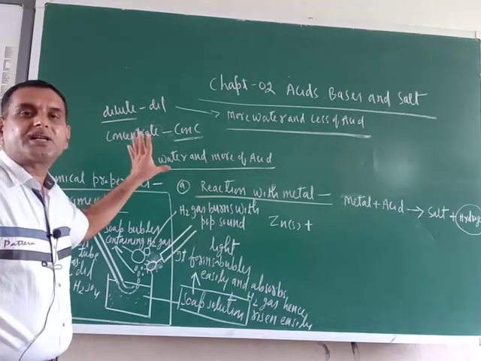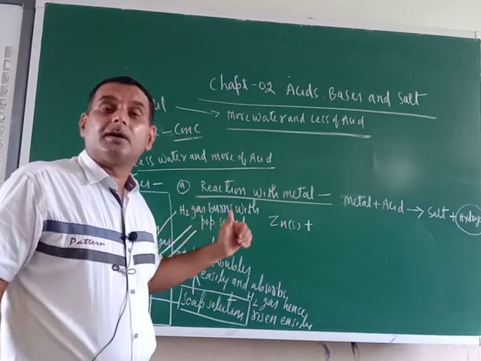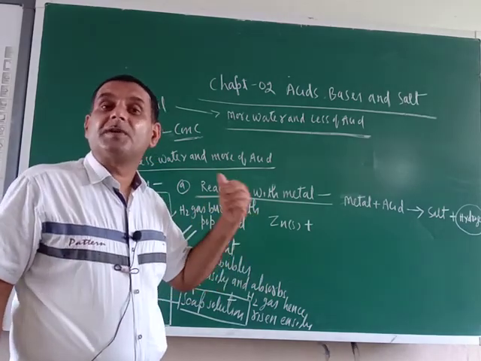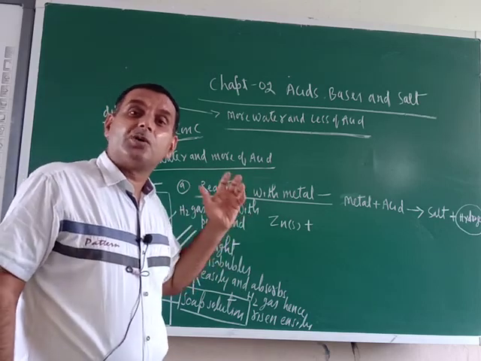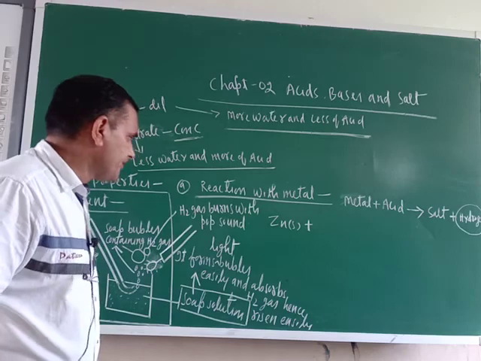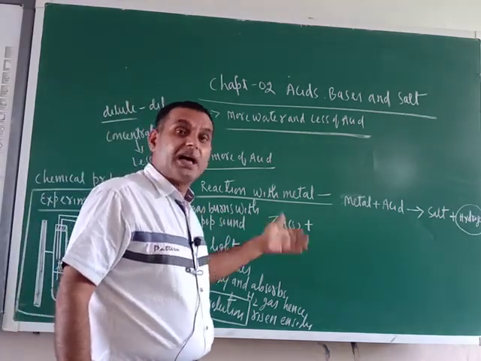I hope you understand the meaning of dilute and concentrate, because these are two terms which will be used frequently throughout the syllabus of chemistry. So it is better to understand this here only. Now as a representative, I have taken zinc as a metal.